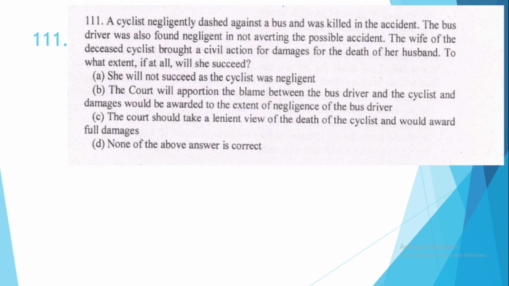111. A cyclist negligently dashed against a bus and was killed in the accident. The bus driver was also found negligent in not avoiding the possible accident. The wife of the deceased cyclist brought a civil action for damages for the death of her husband. To what extent, if at all, will she succeed? The correct option is option number B. The court will apportion the blame between the bus driver and the cyclist, and damages would be awarded to the extent of negligence of the bus driver.